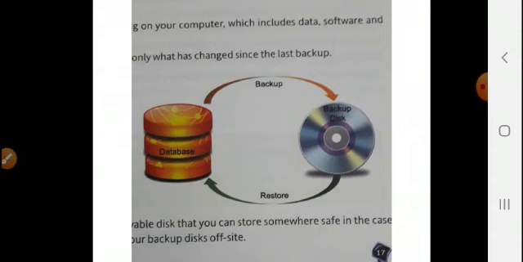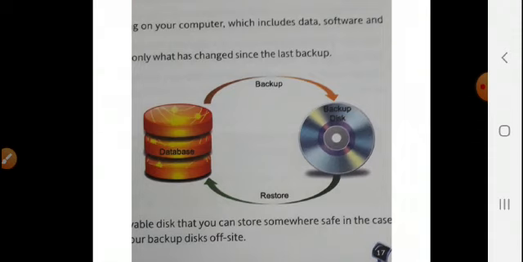So the importance of backing up files, I think you can imagine. It is very important to do regular backups to prevent the loss of data. Am I right? Yes. Software can be reinstalled, but your data could quite possibly be lost forever. There are various causes for data loss, as we have seen: machine breakdown, virus, power outage, software upgrading, fire, flood, and many other things, or human errors also.